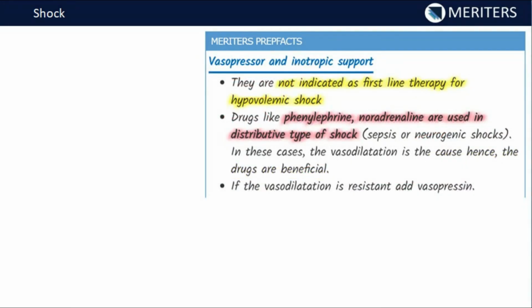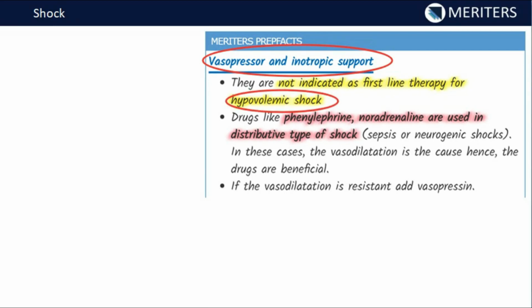Now there is another treatment option, that is the vasopressor and inotropic support. Now this vasopressor and inotropic, what is this? This is basically going to do the vasoconstriction, and that's why we can't use it in hypovolemic shock. Why? Because in hypovolemic shock, we have already lost the blood. The problem is not the vasodilation or vasoconstriction of the body, but the problem is basically the loss of blood. We have less volume of blood inside the body, and we know there is reflex vasoconstriction also in the hypovolemic shock. So these drugs are not indicated for hypovolemic shock.